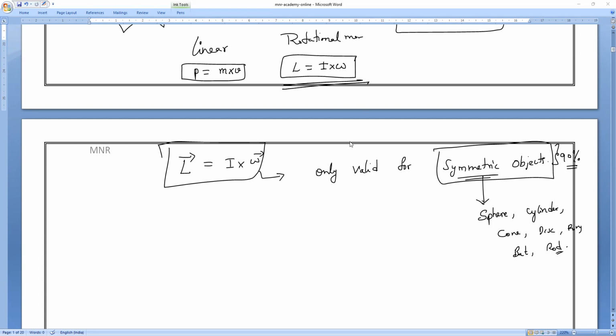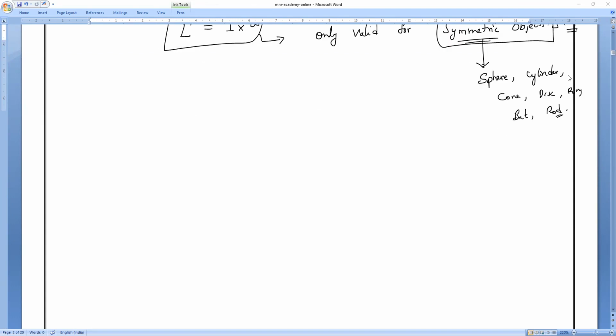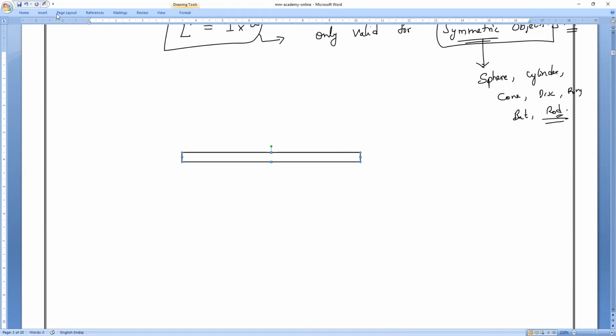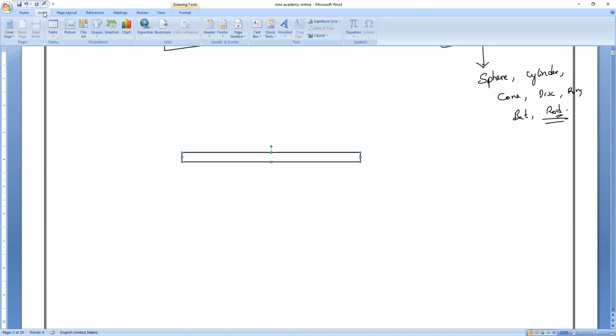Okay, so now let us see. Let me take a rod. As I said, a rod is a symmetric object. Mr. Prados, can you hear me? Now let me take a rod, and there is an axis of rotation passing through it. We want to find the angular velocity of this one. Let me see how many of you can do it. Draw the figure, everyone. It is about how fast we can solve it.